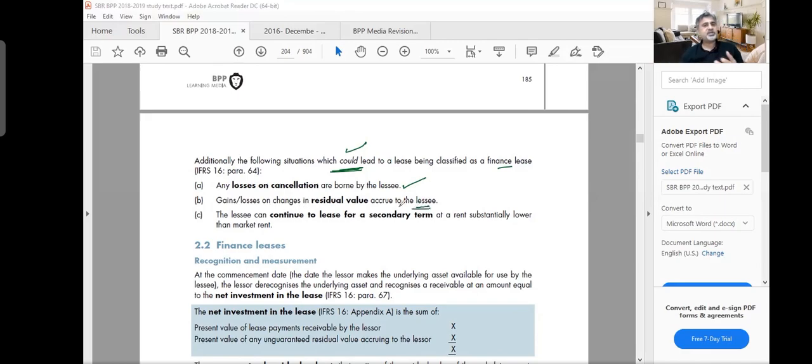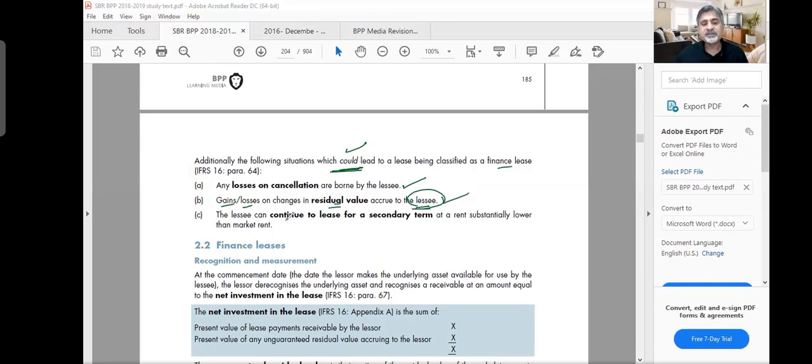Gains and losses on changes in residual value accrue to the lessee. If there are any changes in the gains and losses on the residual value of the asset, and the lessee is taking those gains and losses, it means that the lessee is taking the risks and rewards of ownership. We have a term called risk and reward of ownership. To identify who is the owner of the asset, you always see who is the owner of risks and rewards, who gets the benefit and who gets the punishment. So in this case, if any gains and losses in the residual value belong to the lessee, then it is a finance lease. Then we say that the lessee is the owner.